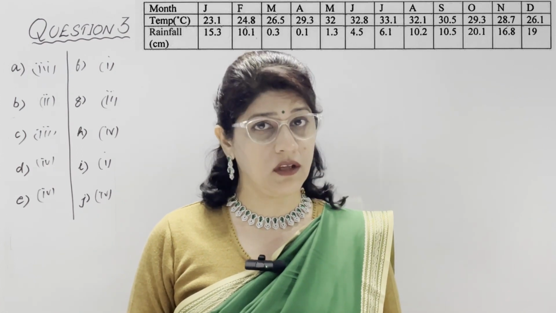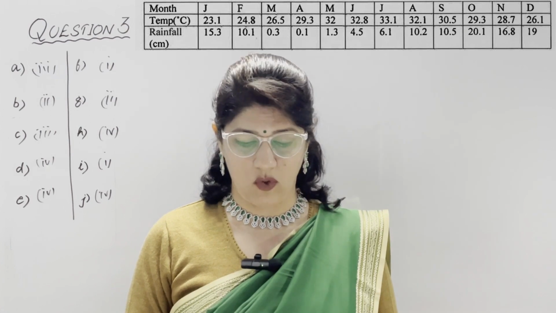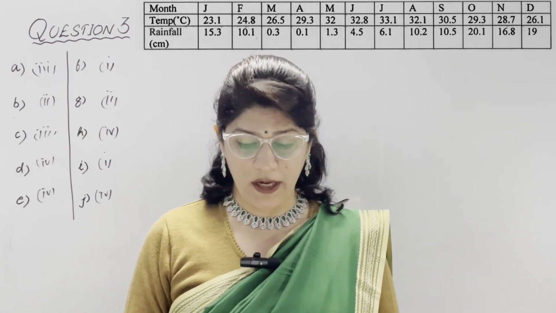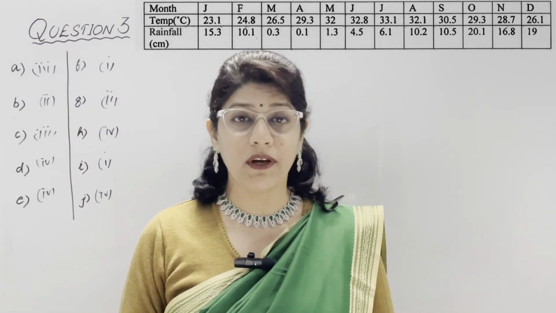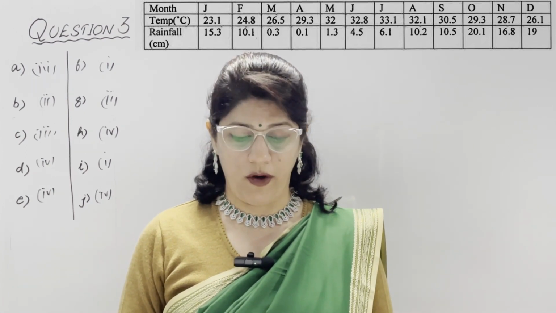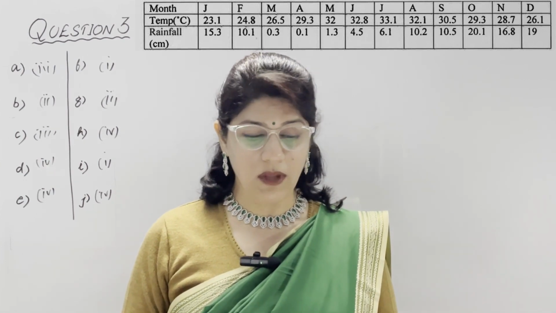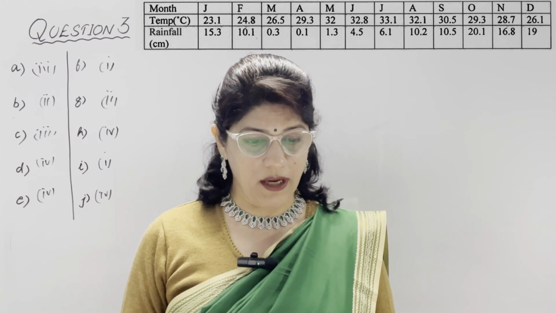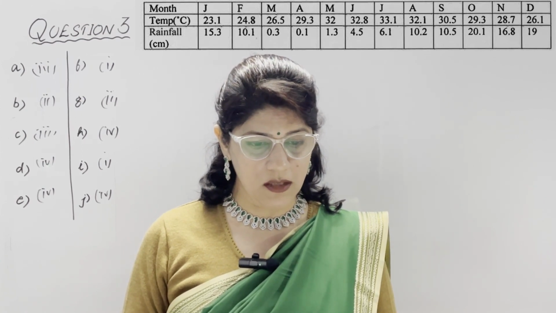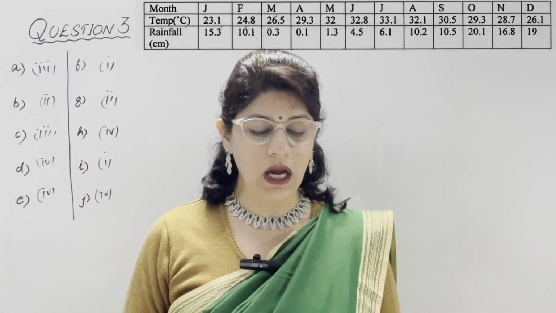So range is 33.1 minus 23.1, it means 10 degrees Celsius only. And a low range of temperature depicts that this is a moderate area where temperature is moderate. So this station might be Chennai. Third is name the rainiest month. Rainiest month is October and the rain in this period is 20.1 centimeter. So these are the answers.